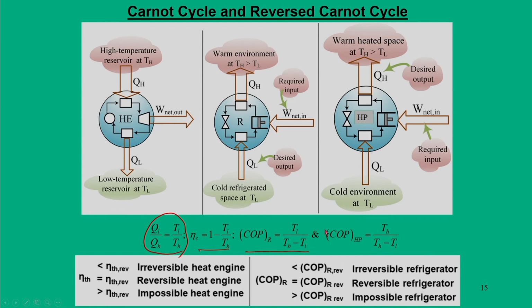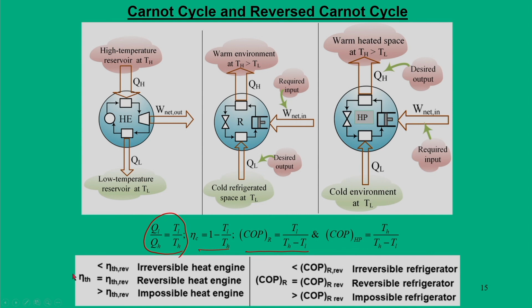Now, having said this, we have two important conclusions, one for heat engine, the other for refrigerator. The efficiency of an actual engine is equal to that of a reversible engine when it is a reversible engine; for an irreversible engine it is always less than the reversible heat engine efficiency or Carnot efficiency.